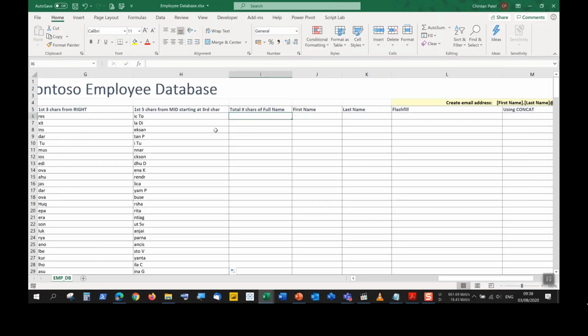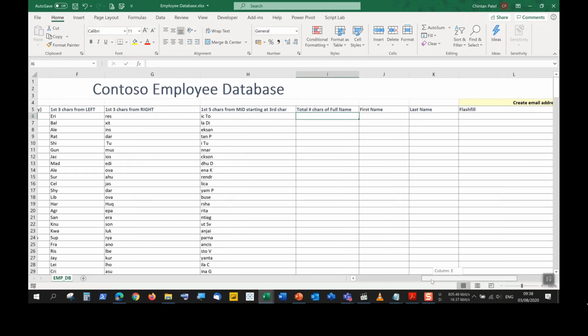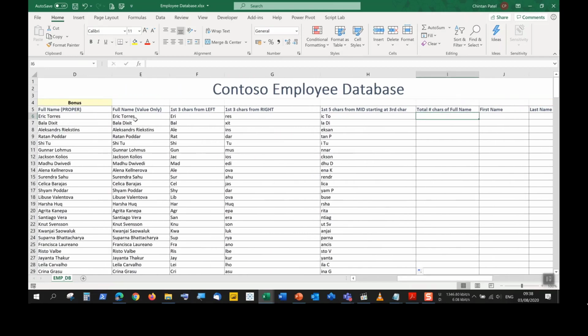Right, so just number of characters inside the full name. We are looking at the full name column once again, column E. We just want to see how many characters we have over here, including the space. Remember, space will be included by default. We can't exclude the space over here.